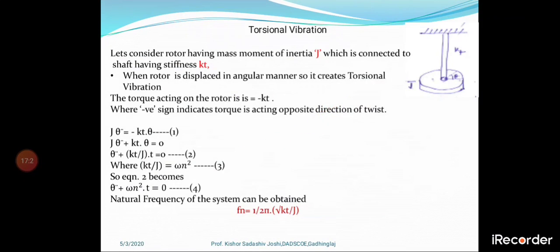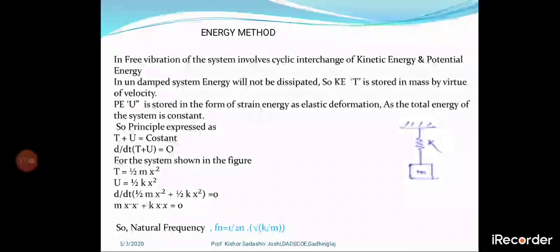Okay, next we'll go for the energy method. This is one type of method that we are going to study for a single degree of freedom system. Free vibration of a system involves cyclic interchange of kinetic energy and potential energy, as in a spring and mass example.